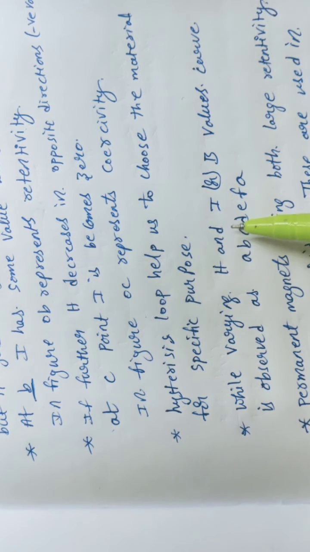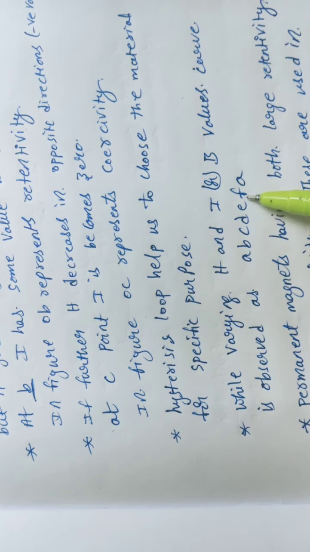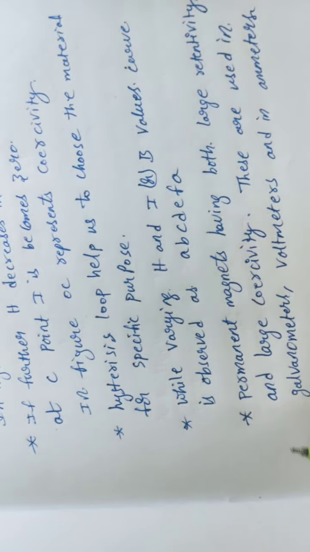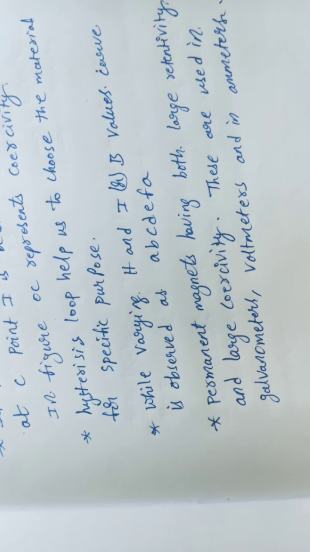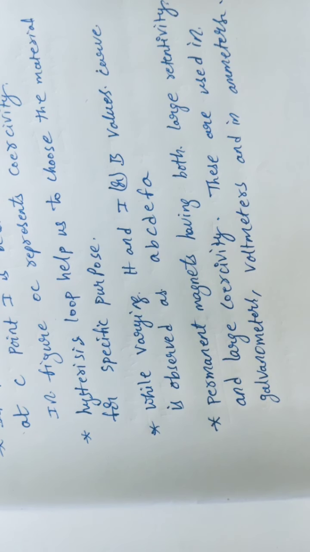While varying H and I or B values, the curve is observed along A, B, C, D, E, F, A. Regarding permanent magnets, one thing, students: by using permanent magnets we can construct a few devices such as galvanometers, voltmeters and ammeters, etc. Is it clear, students? With the help of permanent magnets we can easily construct these things.